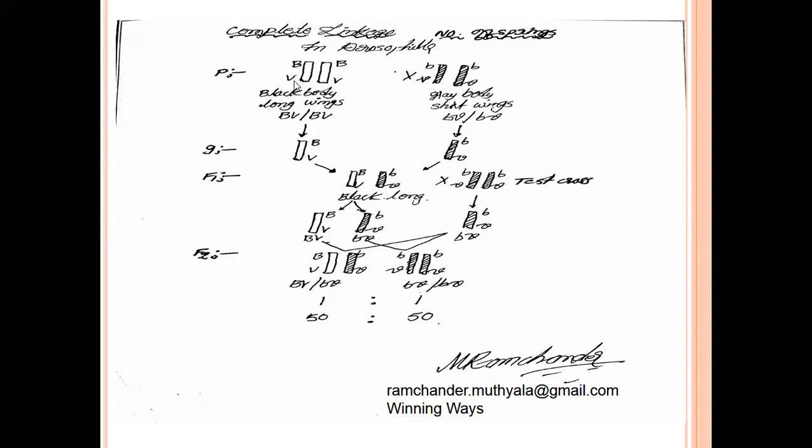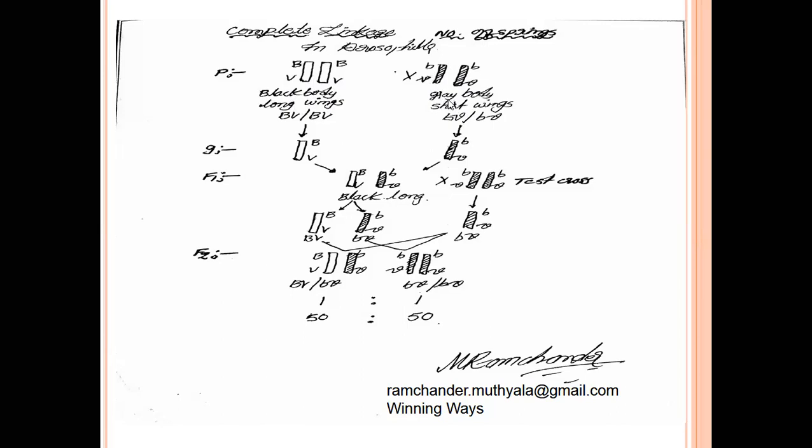Capital B, capital V slash capital B, capital V. B gene expresses black body and V expresses long wings. Black body with long wings. It is one type of parental Drosophila, the dominant parental Drosophila. Another one is the recessive parental Drosophila. It contains small b, small v slash small b, small v genes.